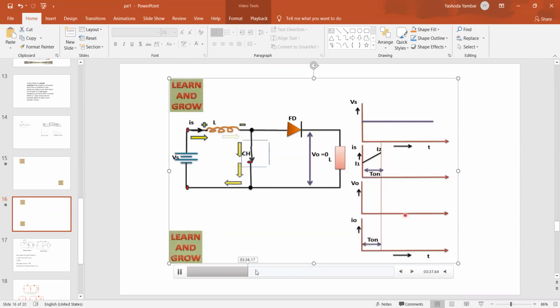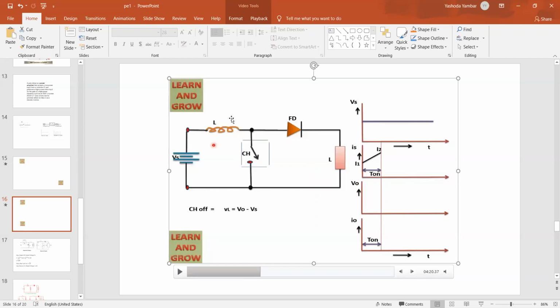Right. As you can see, the output voltage is 0 and output current is 0. Okay. So now we go for case 2. What is case 2? Case 2 is when the chopper is turned off with the help of FCC, forced commutation circuit.